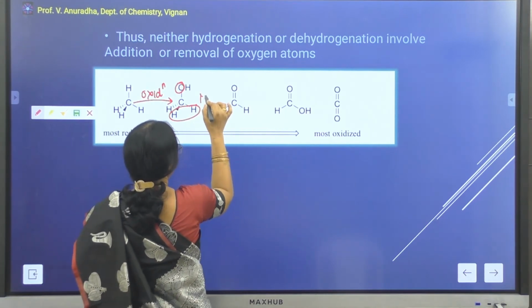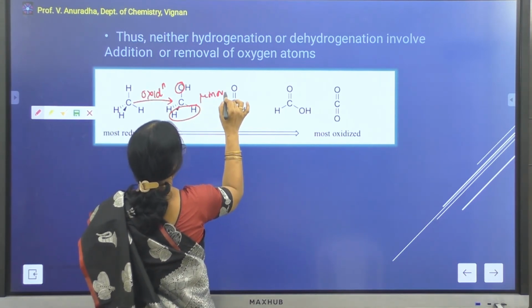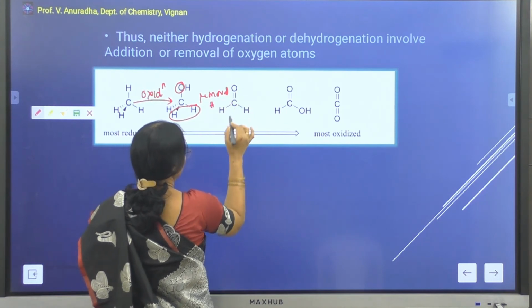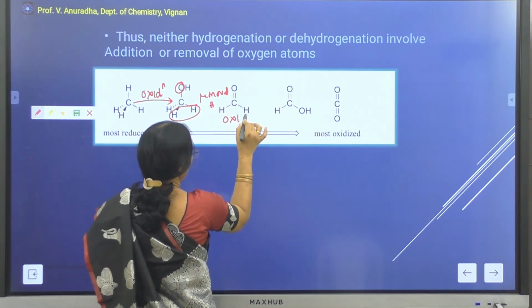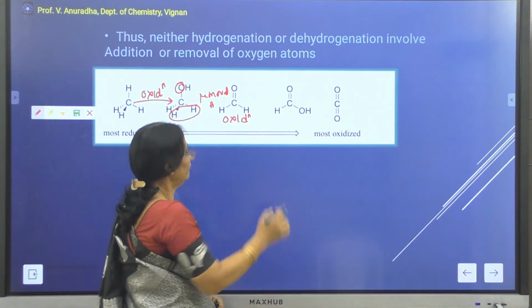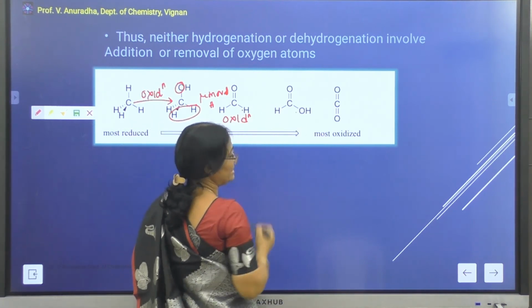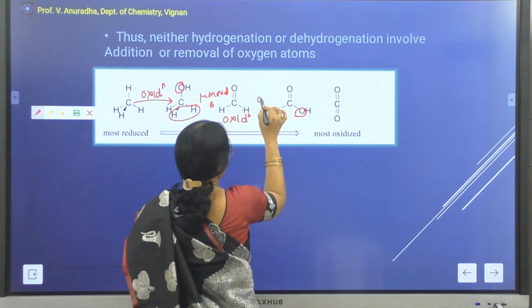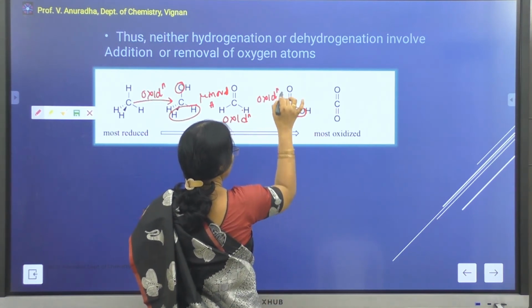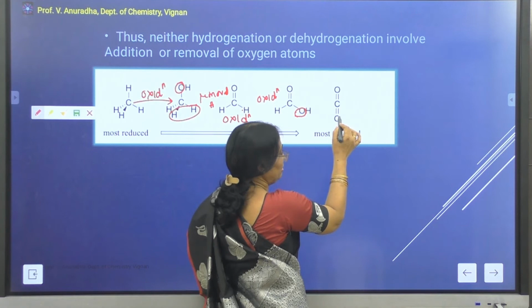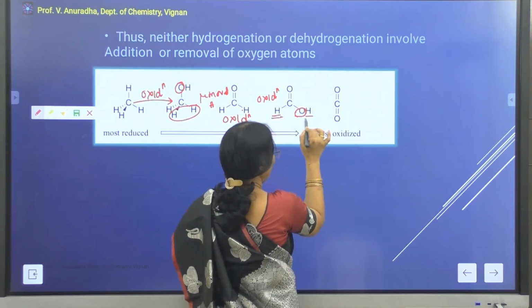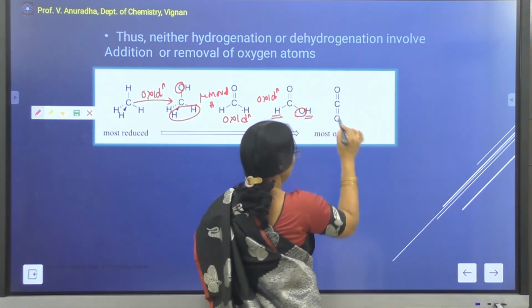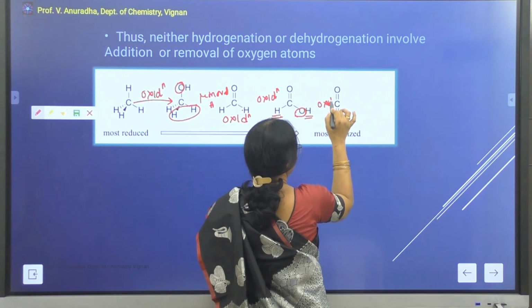Therefore, this can be called again oxidation. From ketone to acid, again there is an addition of one oxygen atom. Therefore, this is an oxidation reaction. From acid to carbon dioxide, there is removal of hydrogen atoms. Therefore, this is again an oxidation reaction.